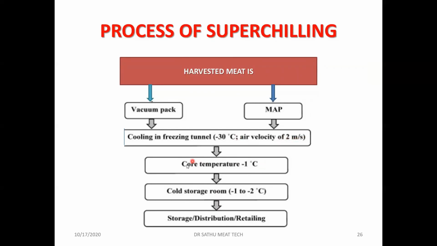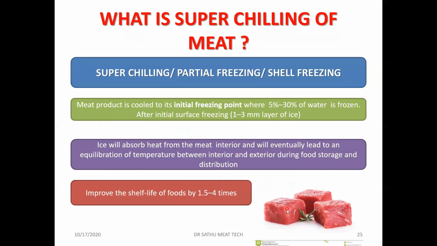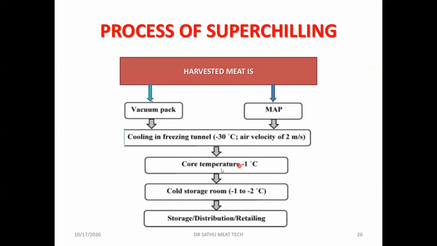Once the core temperature is reached at the geometric center, for example, if you take a cube like this, the geometric center is where you draw a cross line, approximately this area. You just poke it like this. That is the hottest point. So put a probe thermometer there and see the temperature. Once it has attained around minus 1 degree centigrade, then we keep it in cold storage, which is maintained around minus 1 to minus 3 degrees centigrade. Here it will be maintained properly, and you can store it, or distribution or retailing can be done.